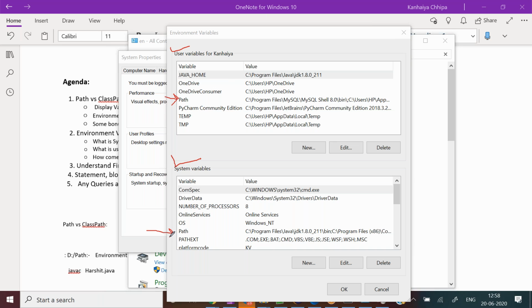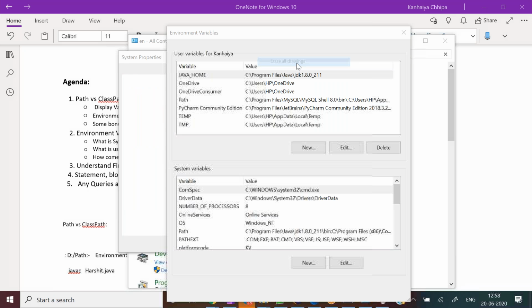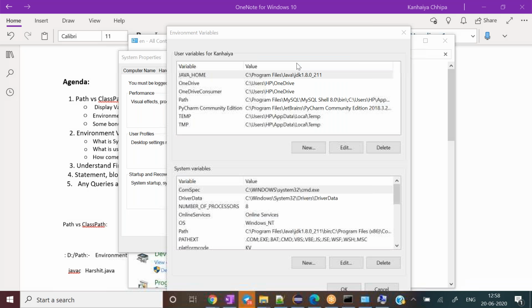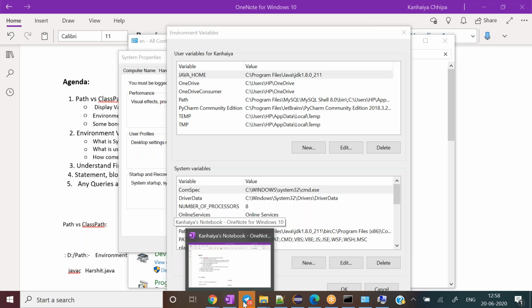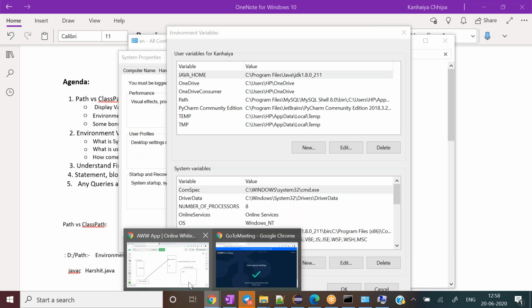So what is the difference between these two? Why do we need the user variable as well as the system variable? Let's try to understand this concept as well. However, this is not asked in interviews or anywhere, but one must know. It is again an important, good to know thing. So let's try to understand with one diagram.